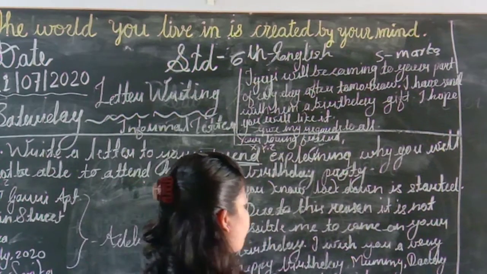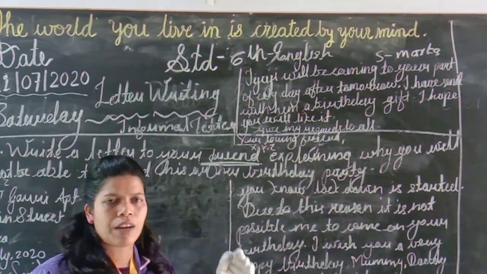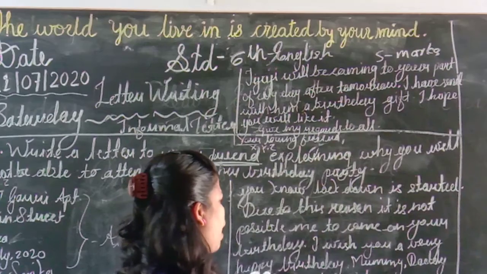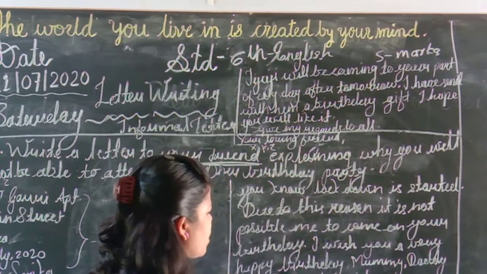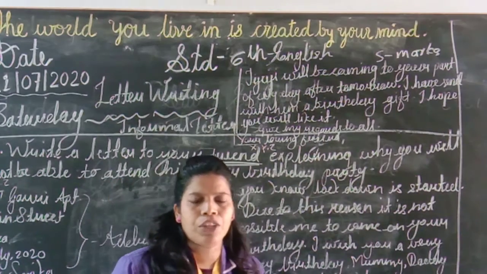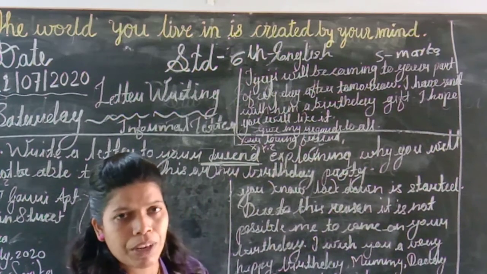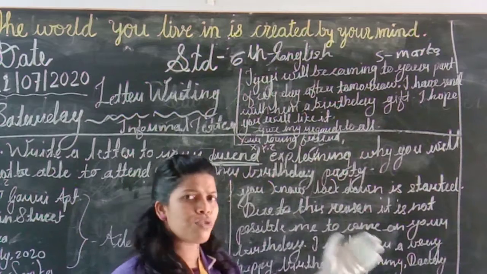I wish you a very happy birthday. Now, then you have to wish your friend that I wish you a very happy birthday. Mommy, daddy and Sanju also wish you. Then you have to inform that your mother, father and your brother or sister, whoever is there in your family, are also wishing you.